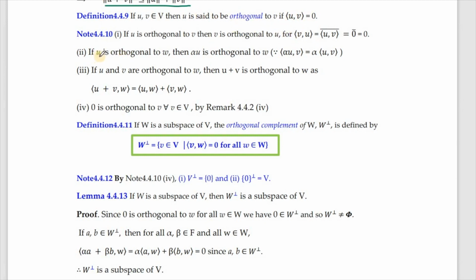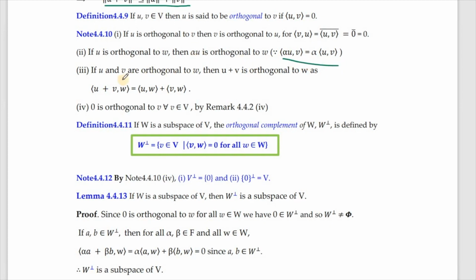Next we see that if u is orthogonal to w, then a scalar times u will also be orthogonal to w because of this reason. And if u and v are orthogonal to w, then what can we say about the sum of the vectors? Even the sum is orthogonal to the same vector because of this reason. Now we have seen already that inner product of 0 with any vector is always 0. So this implies that 0 is orthogonal to whatever vector you consider, so 0 is orthogonal to every v in capital V.